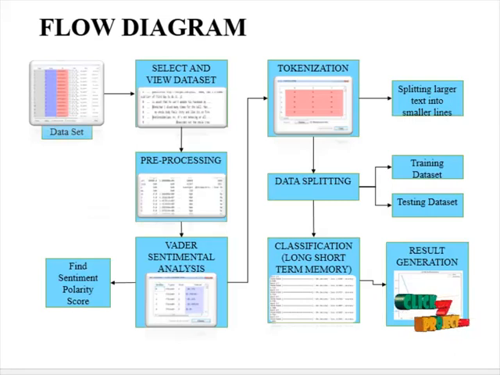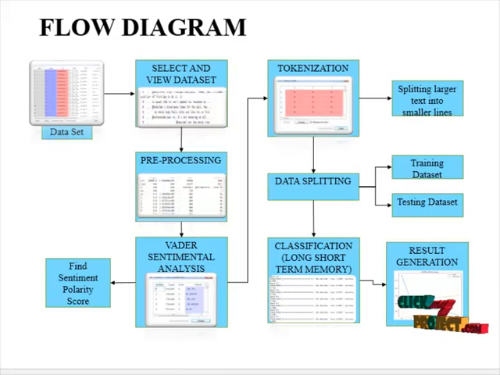First we need to select the dataset as the social media data. Then we use the sample data in our console working directory. Then it will be applied into pre-processing. In pre-processing we are going to clean our dataset, and also check the description and information about the dataset. Then it will move into VADER sentiment analysis. In VADER sentiment analysis it will find the sentimental polarity score based on the text contained in our dataset.